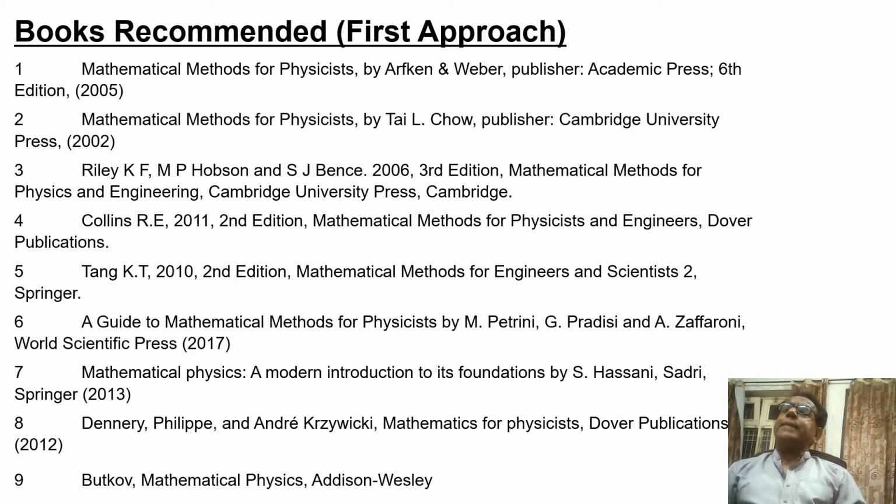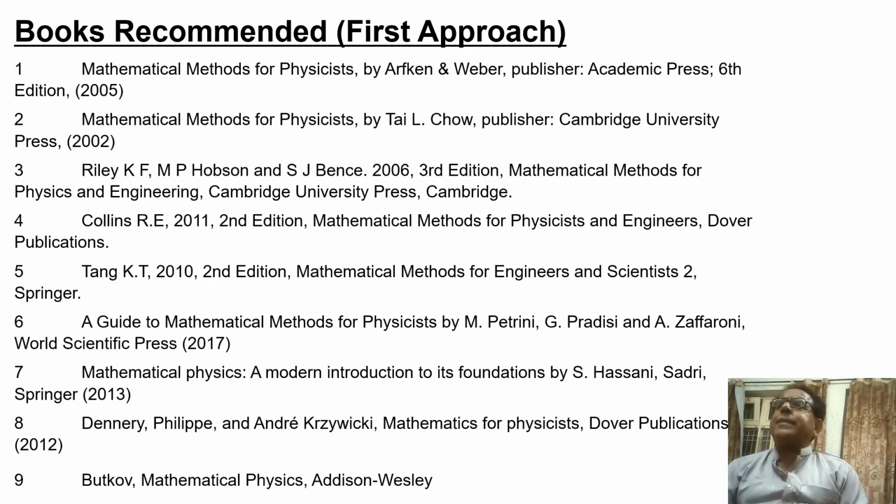So, dear students, in this list of 9 books, all books are under the title Mathematical Methods for Physicists. We can take any one of these books and almost all of our contents will be covered by any of these 9 books. These 9 books have the same title, Mathematical Methods for Physicists, only their writers are different.